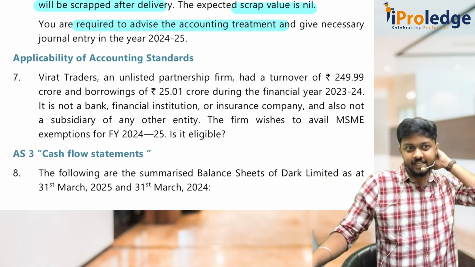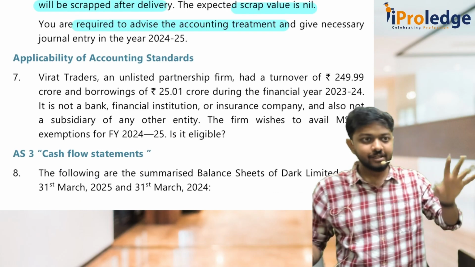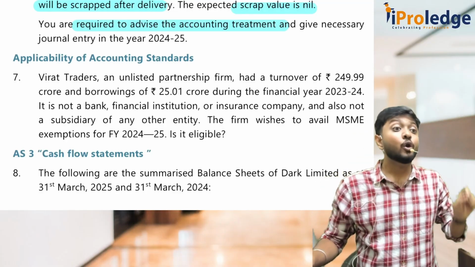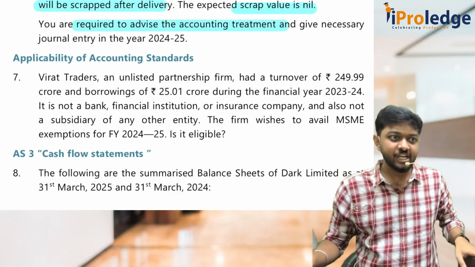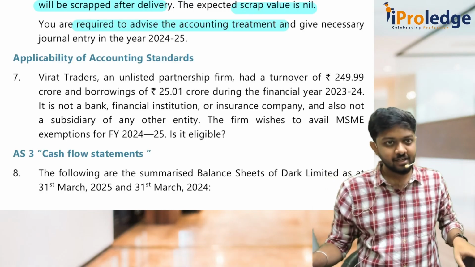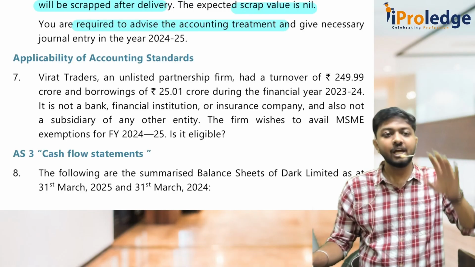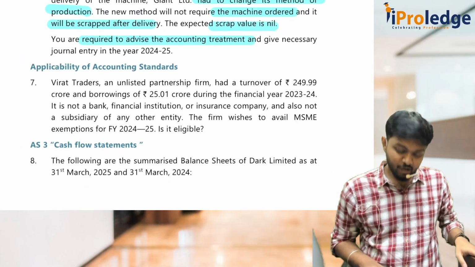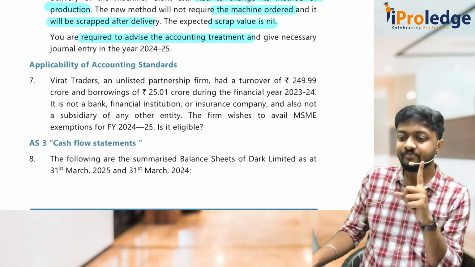Applicability of accounting standards. I hope you know the applicability of accounting standards for non-company entities. It has changed. Now there is only 2 classification, MSME and non-MSME. Level 1, level 2, level 3, level 4 and all is not there. Okay. Now you remember what is the MSME?